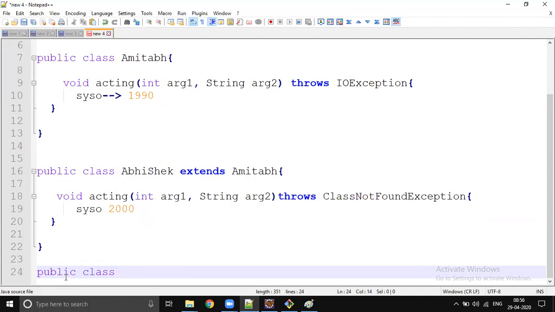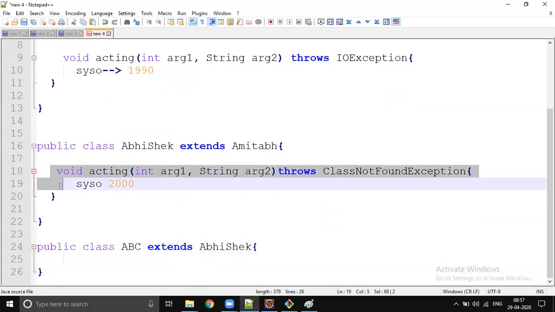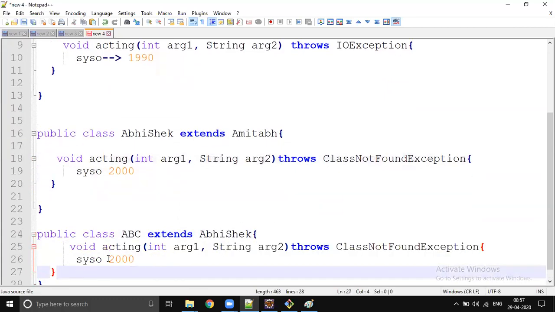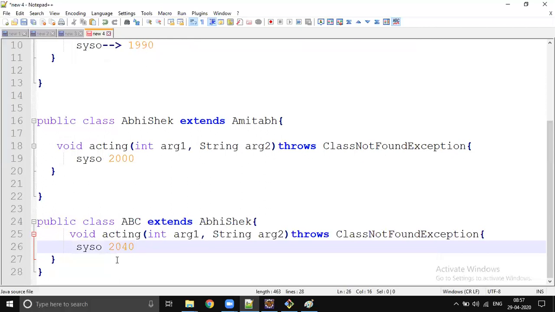We will give the class name as ABC and extends. Abhishek's daughter may act in movies in the future, so again she has to remember all these rules and regulations. She will be coming into the movies in the 2030s or 2040s, and she has to remember all these rules.